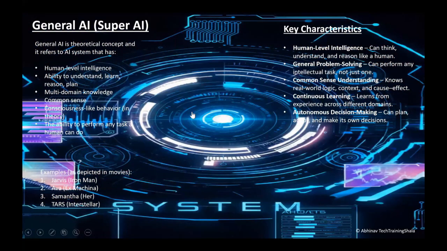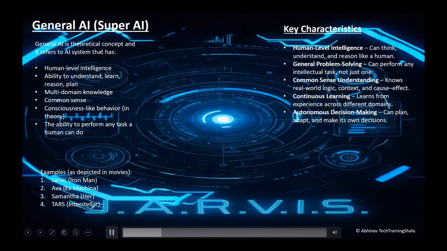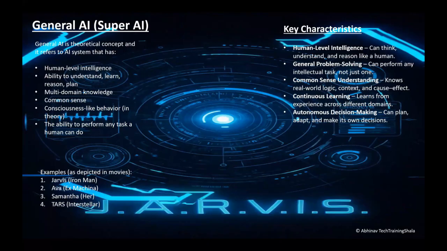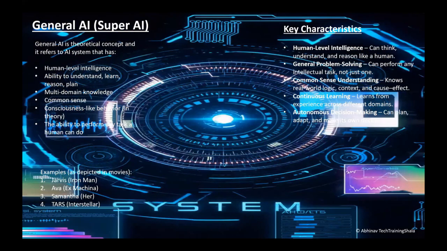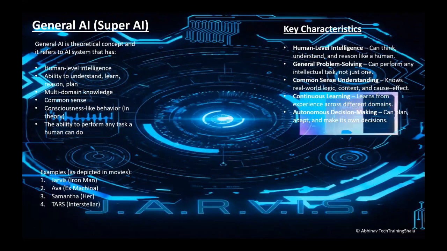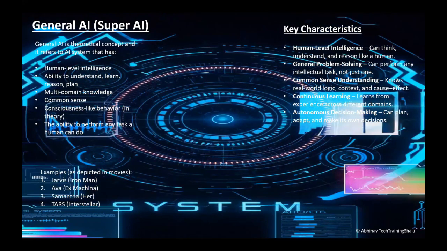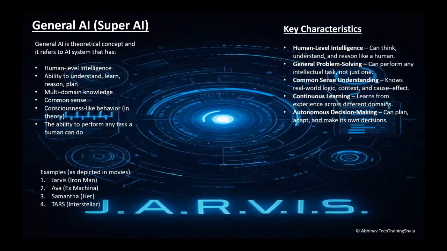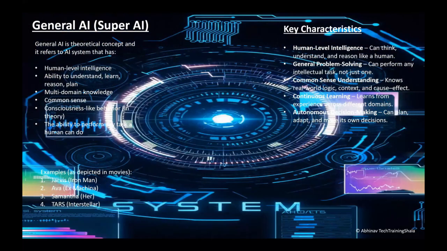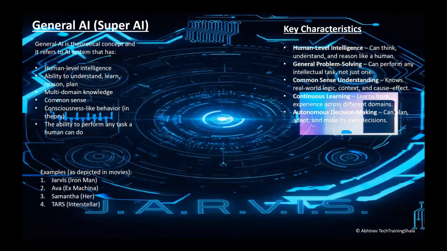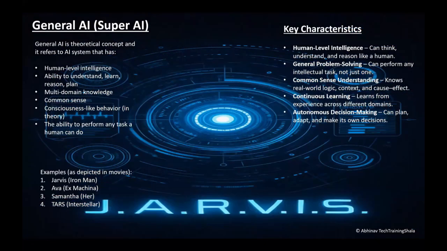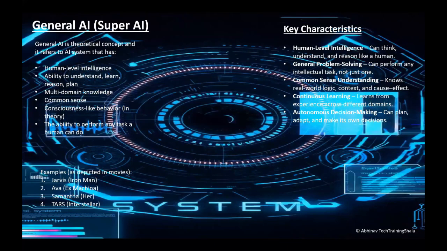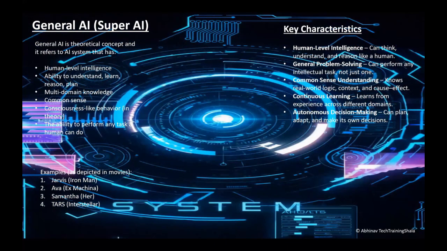Now some of the examples. General AI and super intelligent AI are well depicted in a lot of Hollywood movies. Some examples of general AI as depicted in movies are Jarvis. You might have seen Jarvis, right? The AI system that was shown in Iron Man. So that's an example of super AI. Then Ava in Ex Machina and Samantha. There is a movie named Her. That's an example of super AI. And then one of the famous movies, Interstellar. You might have seen TARS there, right? So TARS is a classical example of super AI.